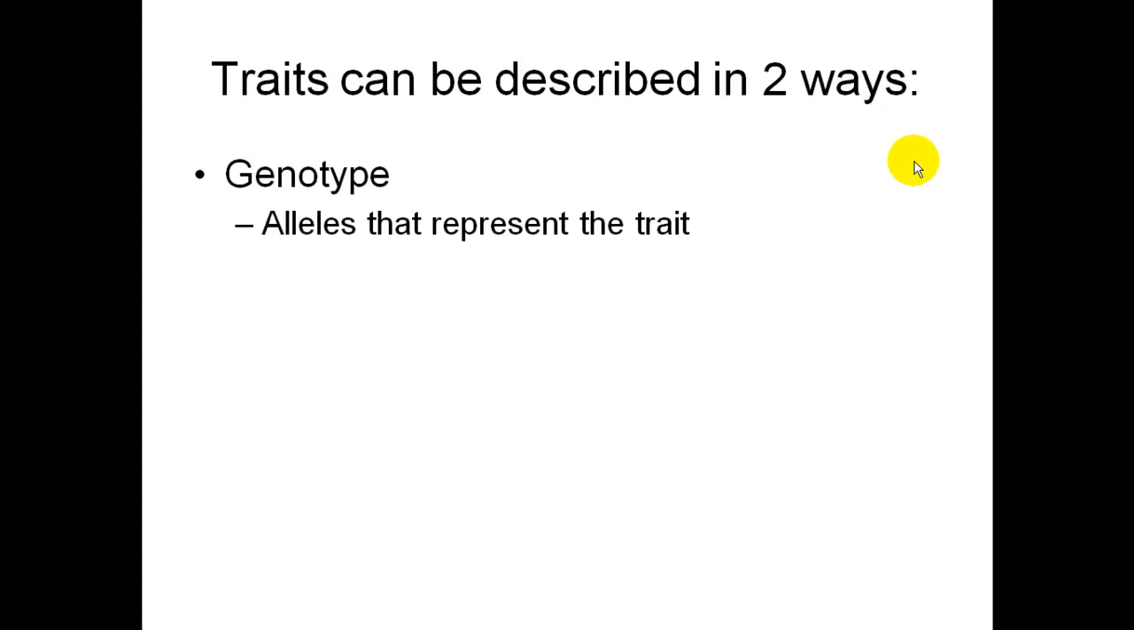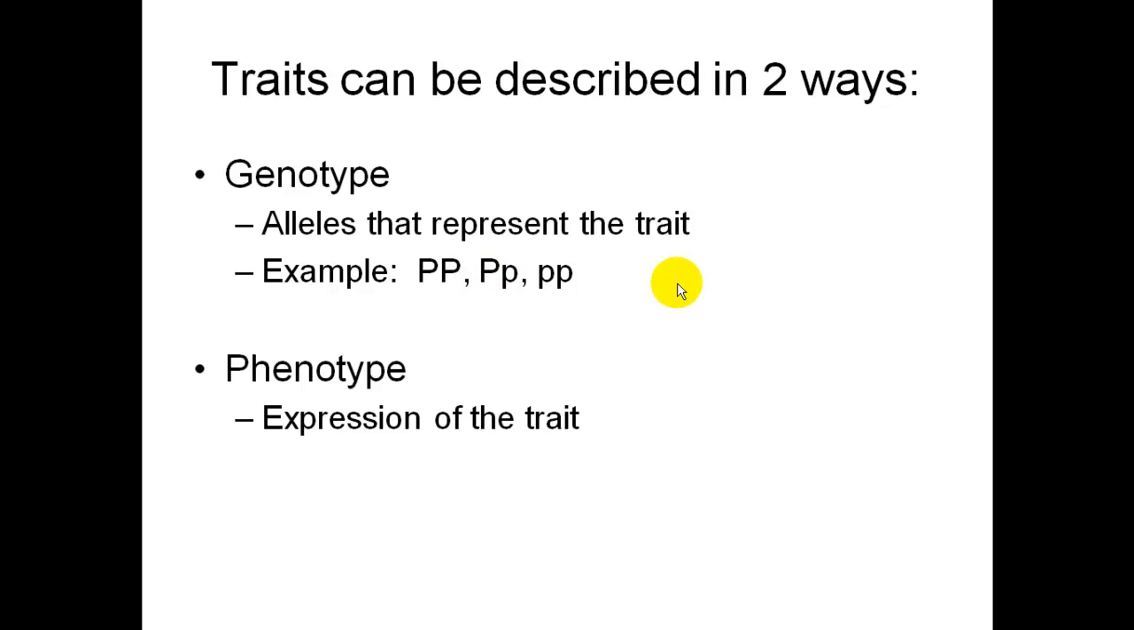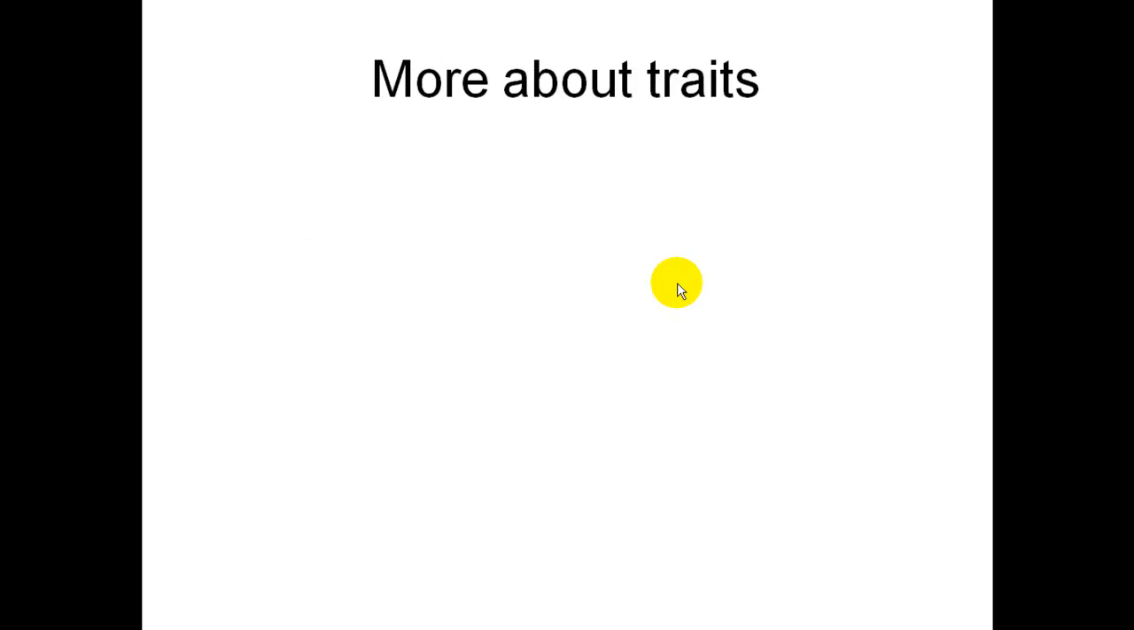Traits can be described in 2 different ways. When we do genetic problems, I will be asking you for a genotype. Genotypes are the letters or the alleles that represent the trait. For example, there are 3 genotypes possible for this trait: big P big P, big P little p, and little p little p. When you are writing out genotypes, make sure you can tell the difference between the capital and the lowercase letters. And that is what it looks like. What is the expression? For example, purple and white. Those are phenotypes.